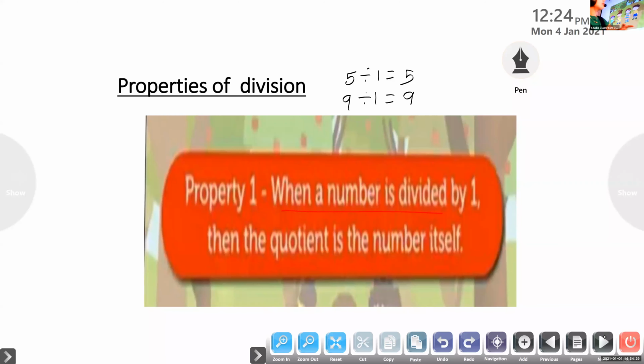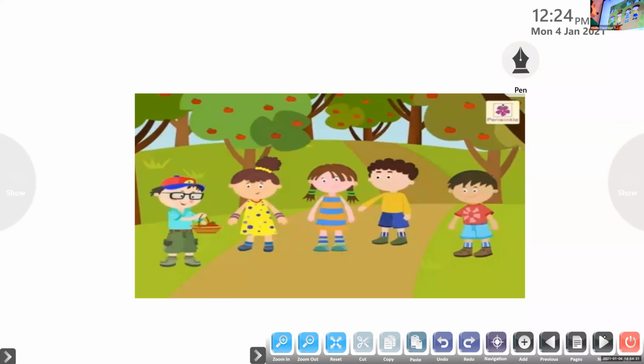I'll show you one example for that. My dear children, here, how many children are there? 5 children. 1, 2, 3, 4, 5. And here, only 1 apple. So 5 children and only 1 apple. Into how many slices do we have to cut this apple to give to these children equally?